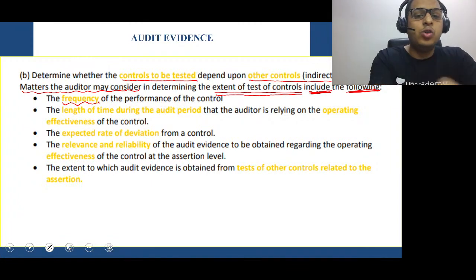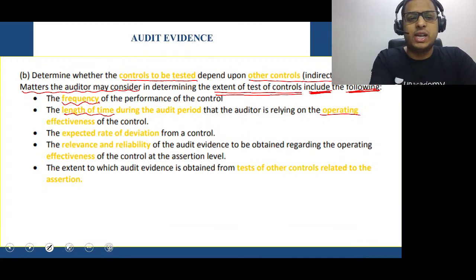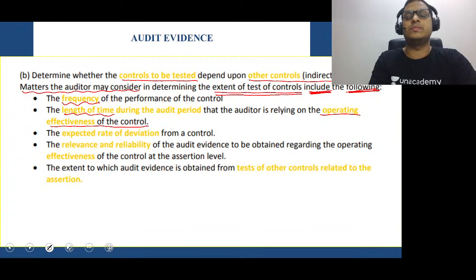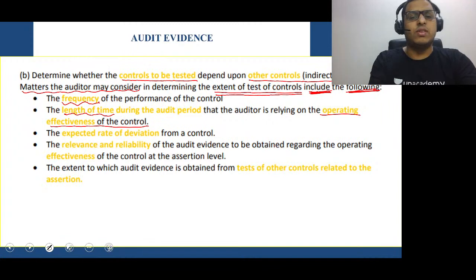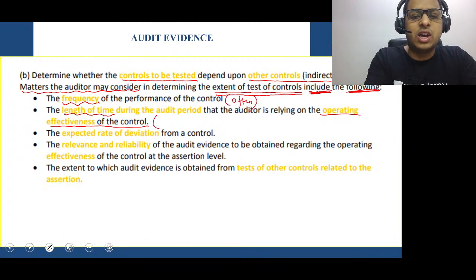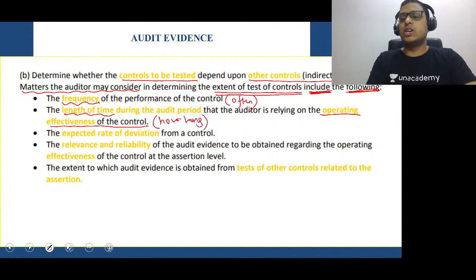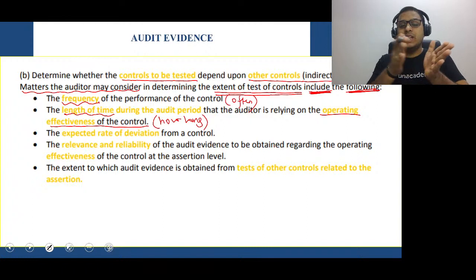Next is the length of time during the audit period that the auditor is relying on the operating effectiveness of the controls. So first is how often the controls are performed; you can write the word often here. And here you can write how long, how long the control is performed. As I told you, control should be performed throughout the year of audit.